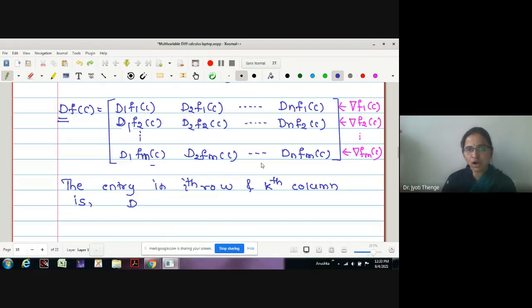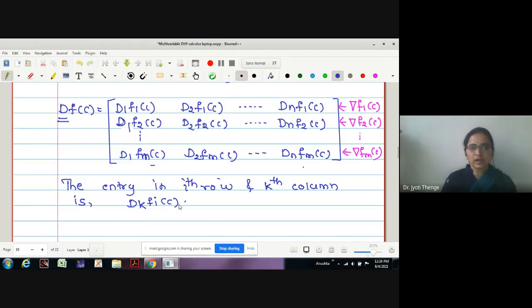Okay, no? In the kth column, what will be the function? In the ith row, what is the function? In the first row, we have f1. In the second row, we have f2. What about in the ith row? It is fi. Correct. And the column we were selecting is k. Therefore, this is dk fi at the point C. Is it okay? Therefore, this is the partial derivative of a coordinate function fi taken with respect to the kth variable.